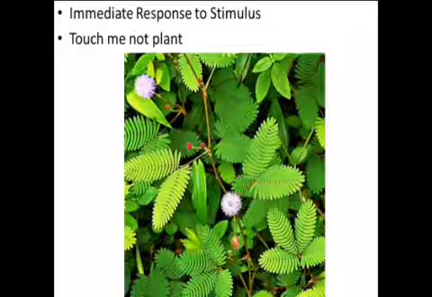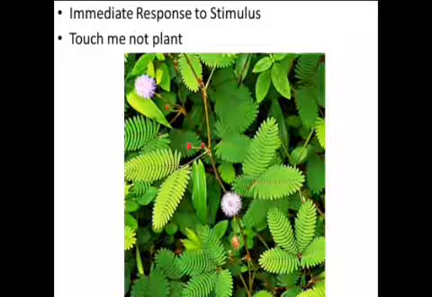The nastic movement in plants caused by touch is seen in the mimosa plant, which is also known as the touch-me-not plant. When we touch the leaves of the mimosa with our fingers, the leaves of the plant fold up. In this plant, the touch with our fingers is the stimulus, and the leaves respond by folding up. The sensitive parts which the leaves possess are soft cushion-like swollen structures known as pulvini.